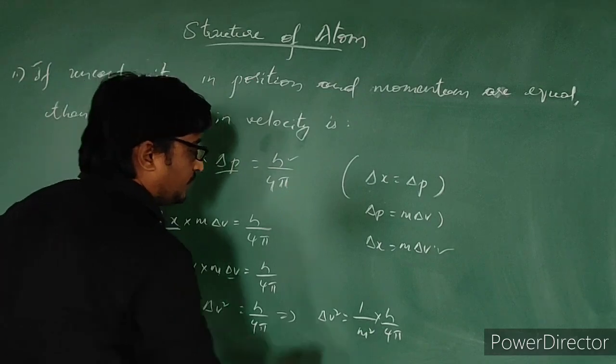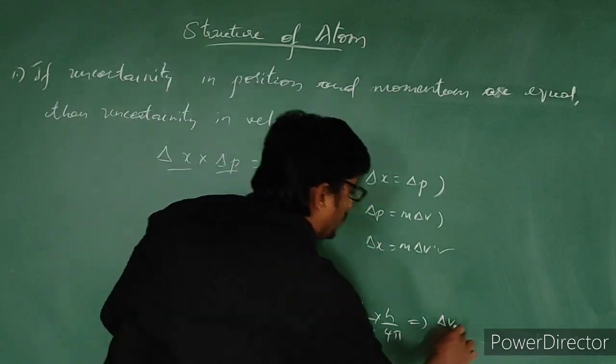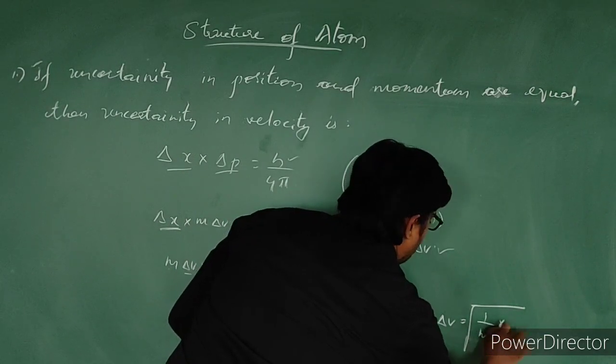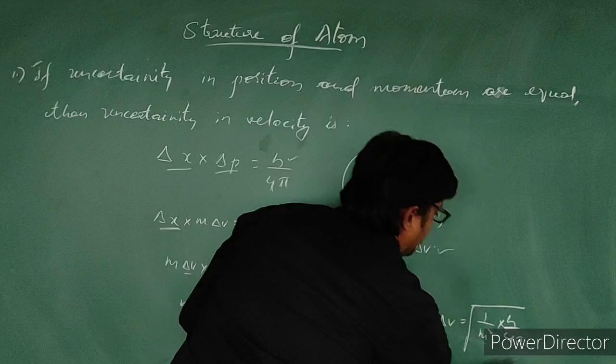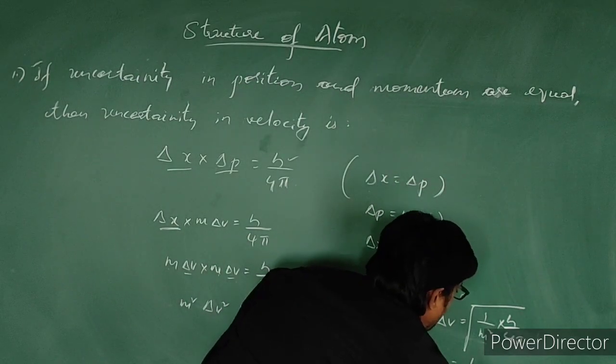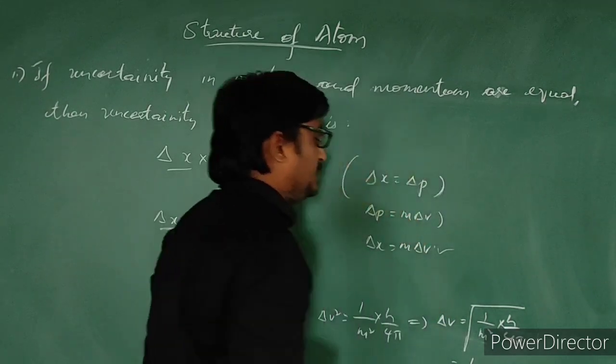So del v is equal to root of 1 by m square into h by 4 pi, which is nothing but 1 by 2m root h by 4 pi. So this is our answer.